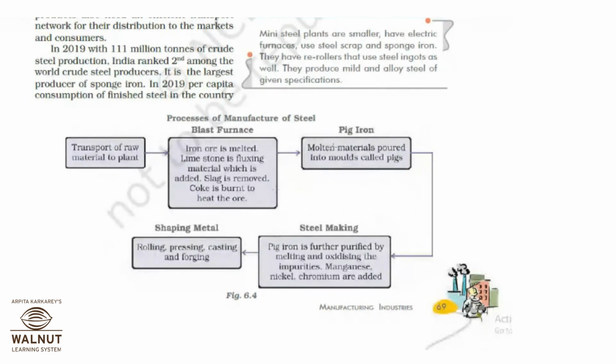Okay. And then shaping metal, from pig iron you make steel. So pig iron is further purified by melting and oxidizing the impurities. Then manganese, nickel and chromium are added, and then finally it is shaped into sheets by rolling, pressing, casting and forging. So now it is pressed into metal sheets. These are the processes of manufacturing steel in a blast furnace. So if a 3 marks answer is asked from here, go through it.